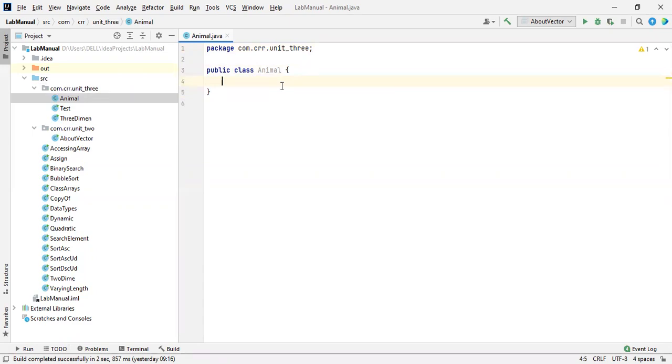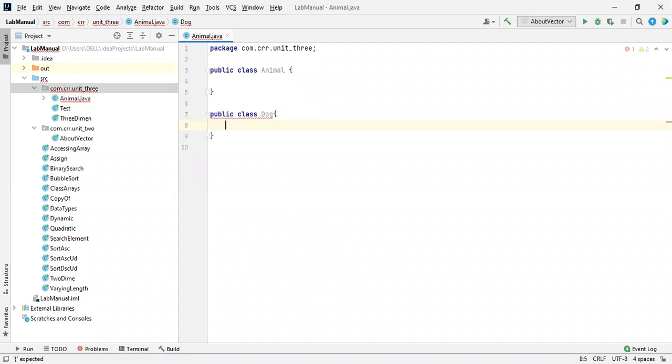Let me take another class also, a public class, and that is Dog. We are going to acquire the properties of Animal. Dog, we consider it a pet, but dog and cat are all animals only. So how do we acquire the properties of Animal?